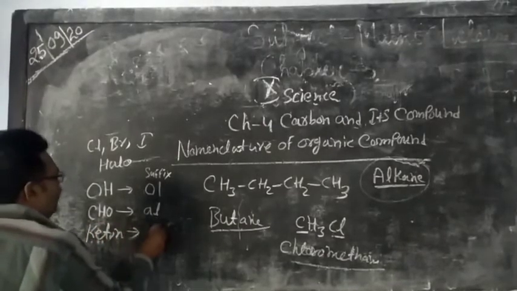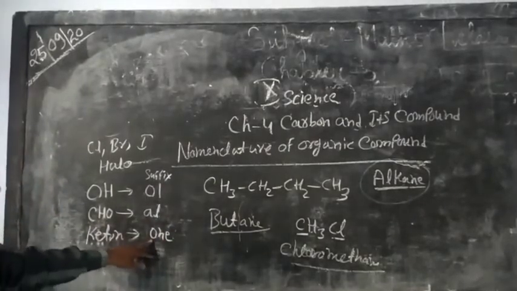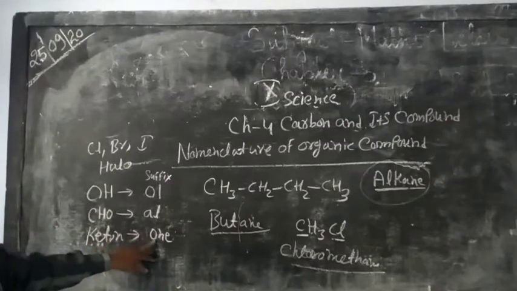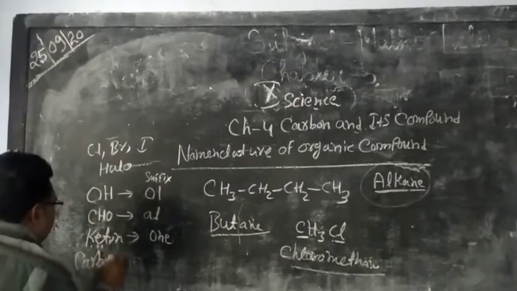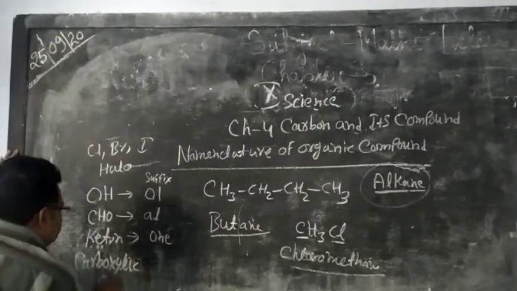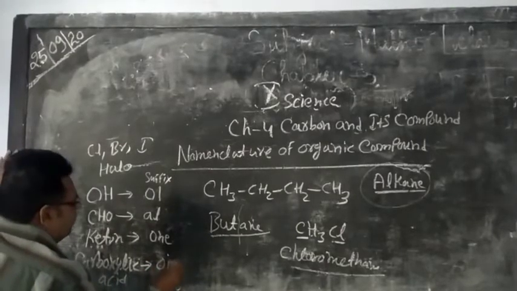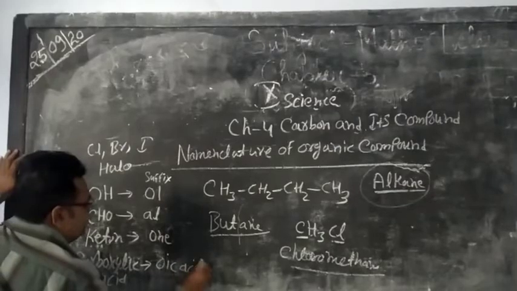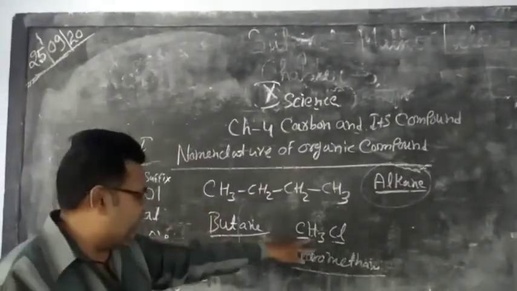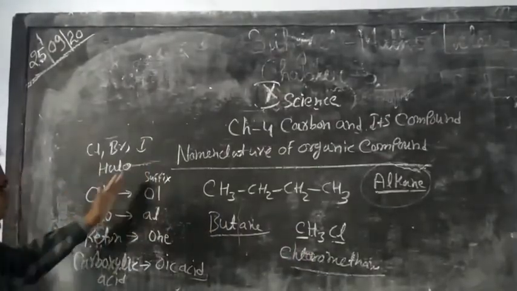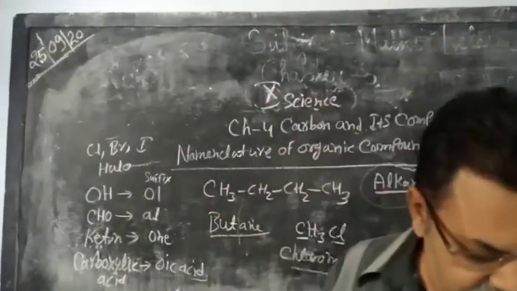The suffix we write for the ketone functional group is one. Next one is carboxylic acid. If the functional group is carboxylic acid, then we write the suffix oic acid. So only one group, halogen, is written as a prefix, while the other groups are written as a suffix in the organic compound. So this is the second rule.